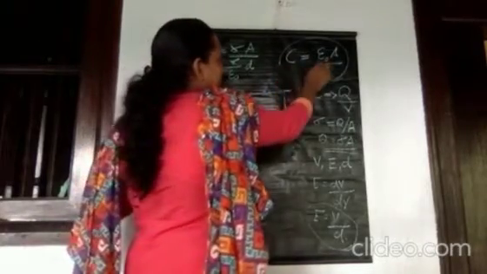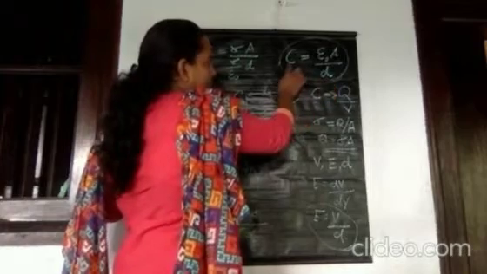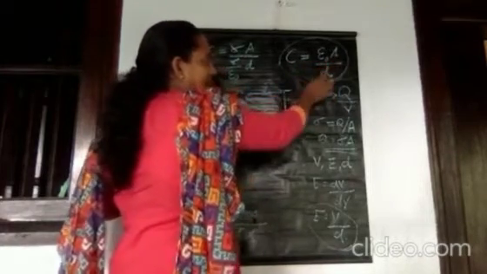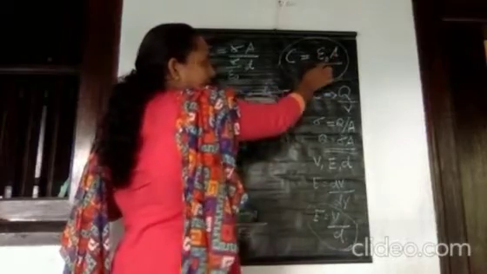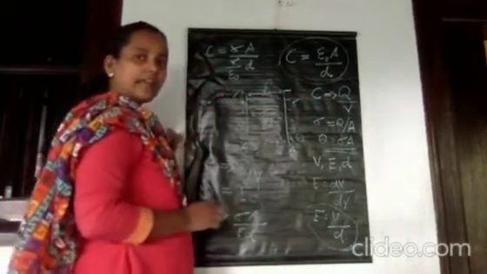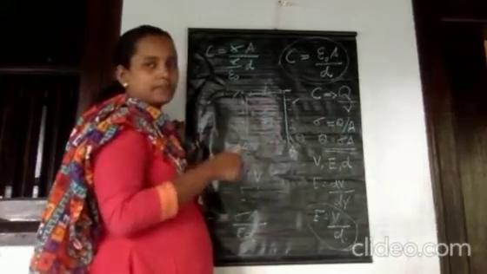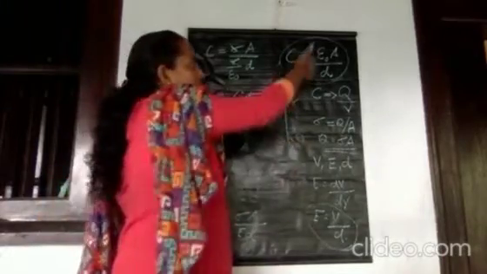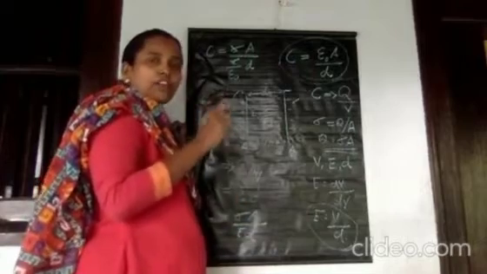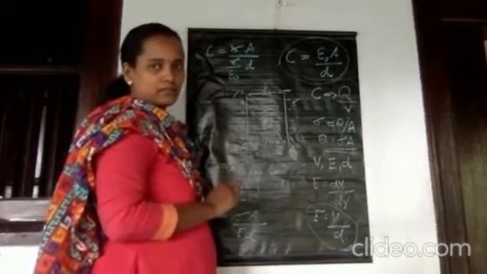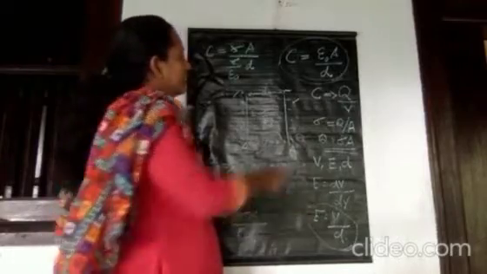So this is the expression for capacitance of a parallel plate capacitor without dielectric. C is equal to epsilon 0 A by D. Therefore, from this formula, you can see that it depends on the area of the plate, the distance of separation and the permittivity. Therefore, you can say that the capacitance of a capacitor depends on the size and shape, that means the geometry. And epsilon 0 is the property of the medium, that means the nature of the medium present in between. Understood? So, that's about it.